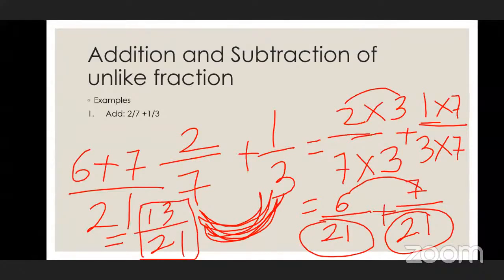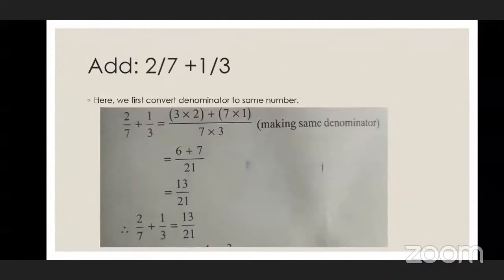Okay, let me erase this. Next, you can see here an example which is solved over here. Okay, this is the second method. You can use this method also.